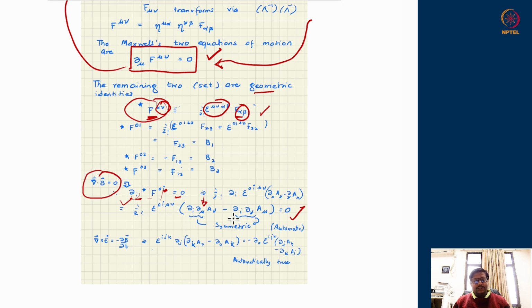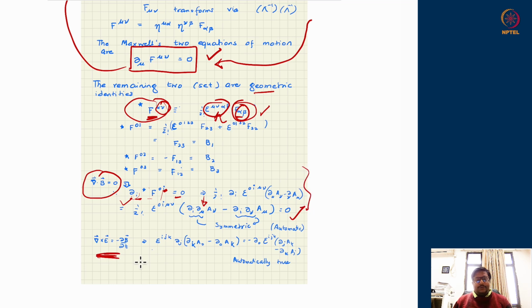When deriving divergence of B equal to 0, in terms of either the Hodge dual F mu nu or F mu nu directly multiplied with this geometric tensor, you get divergence of B equal to 0 automatically, irrespective of any Lagrangian. For all Lagrangians, this will come true.